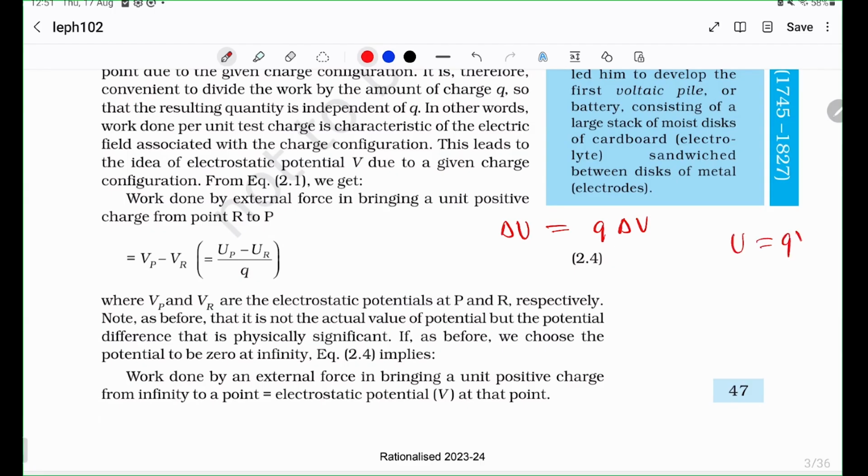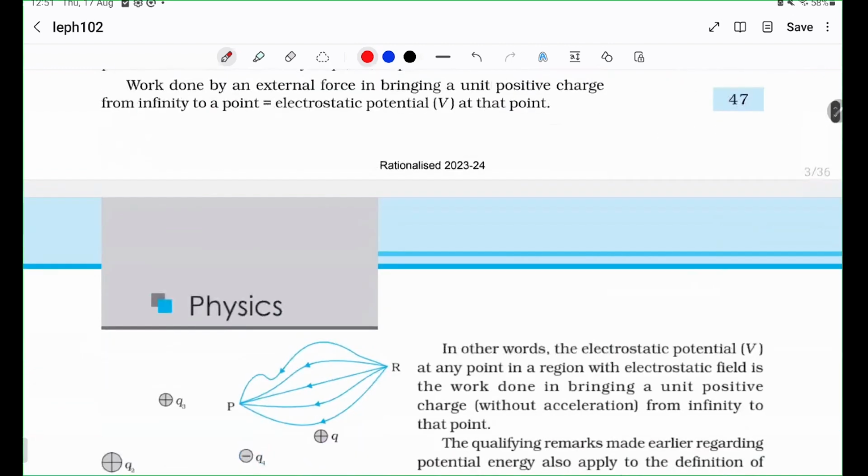I just said that U is equal to Q times V. That is, the potential energy is equal to the charge times the potential. But I have just discussed that everything is with respect to a reference. So this is a more accurate statement to make. You can see here that Vp minus Vr, which is delta V, is equal to delta U by Q. So just like how force is Q times E, you have delta U is equal to Q times delta V. Now I think you may be able to see the similarities, right? Just like force and potential energy, you have electric fields and potentials. Okay.